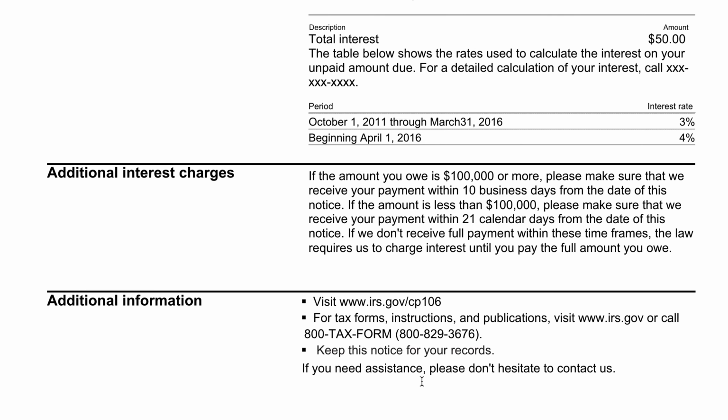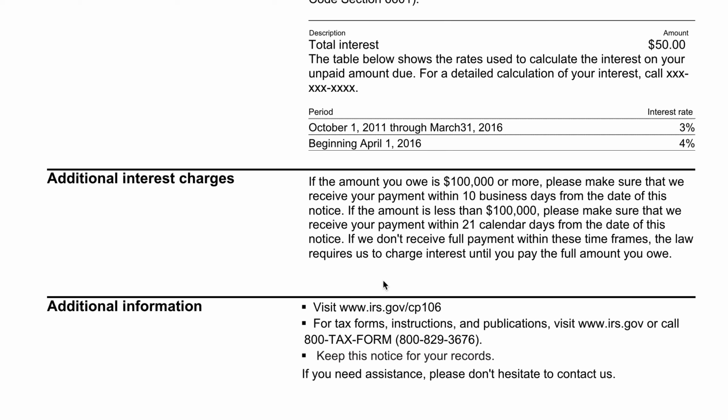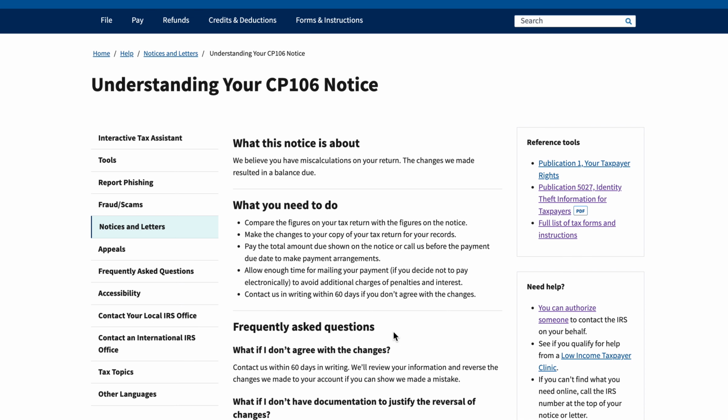So there is additional information. You can check out this link, which we'll do in a moment. Just a quick note, additional interest charges. Basically, this is kind of a disclaimer saying that if your balance is over $100,000, then the IRS is going to put you in a higher priority, and they're going to keep pinging you until you pay your balance. And they're going to give you a little bit more love and attention than if your balance is less than $100,000.